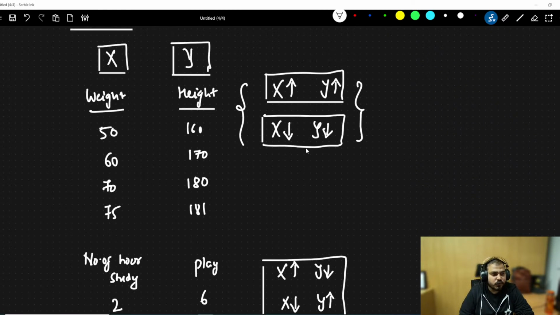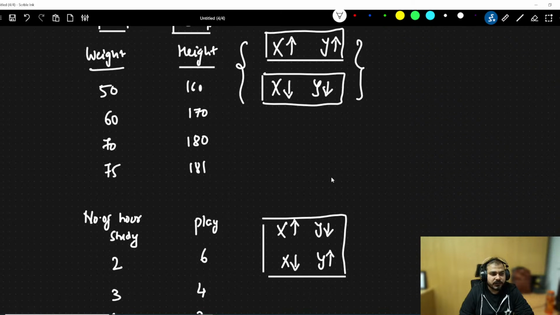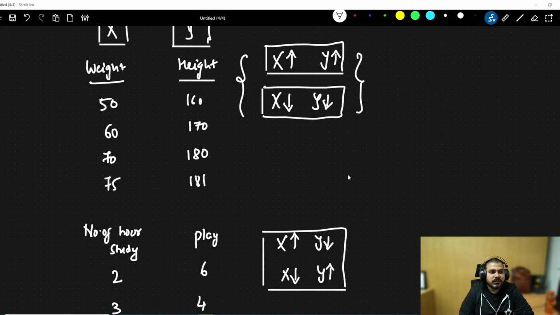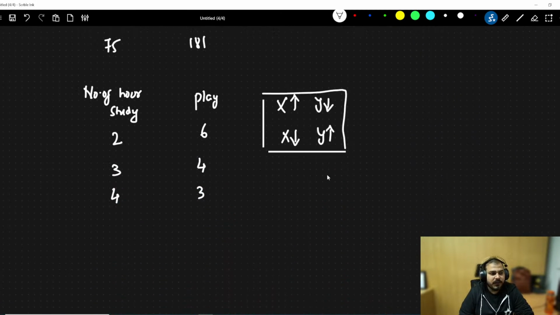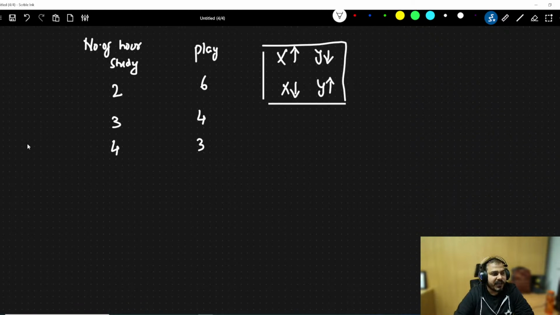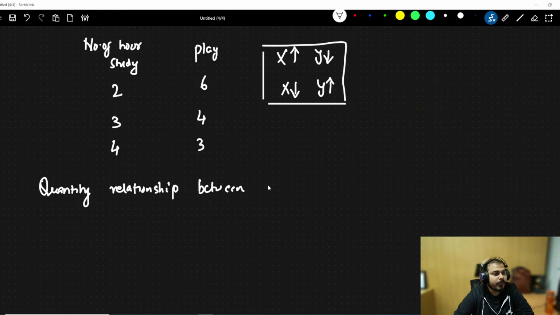So here you can see these two conditions. This is what you can observe. But the main thing is how do I quantify this relationship through numbers between x and y? In that case, I can use a formula called covariance.